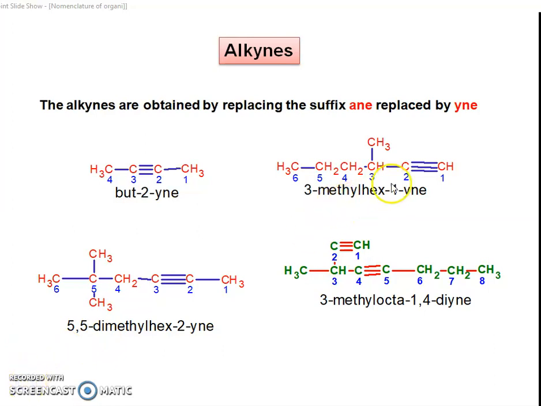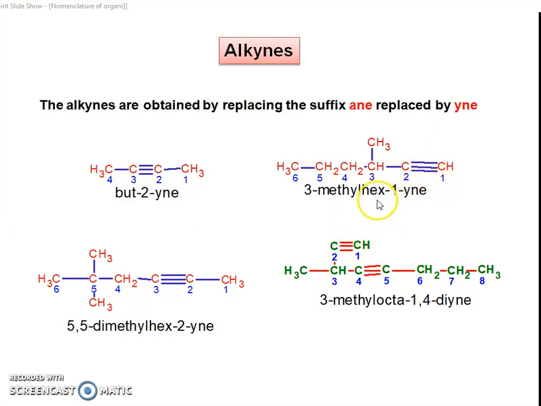The next molecule we see is here. The numbering starts from this carbon. So 1, 2, 3, 4, 5 and then 6. So hexane is the parent alkane, right? And the third position has a substituent, which we write before the name of the parent alkane, and the one position has a carbon-carbon triple bond.